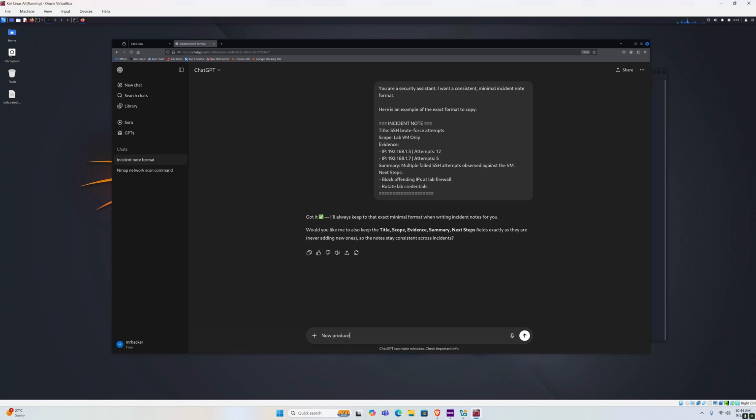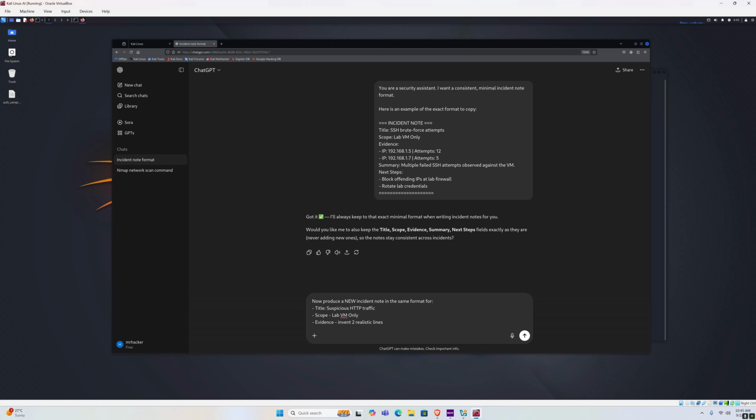Now, produce a new incident note in the same format for, let's give it input, so title would be suspicious HTTP traffic, scope, let's say scope is once again lab VM only, evidence, and let's just tell it invent 2 realistic lines.